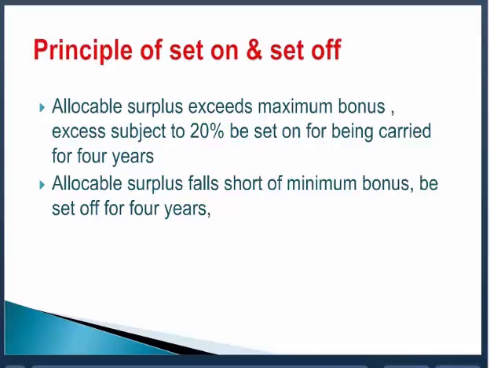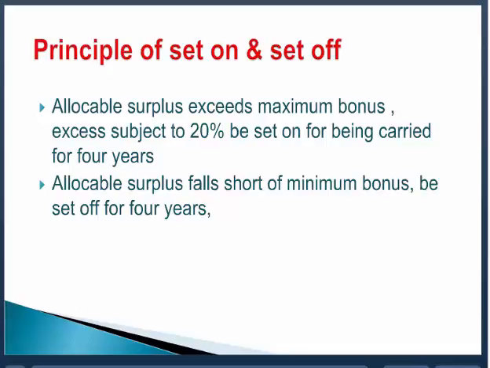Third year, we have 500 rupees allocable surplus. Maximum bonus 240. Another 20%, 240, 20% of the salary, set on. Correct. So third year, second column 500 rupees, 240 and 240. Coming to fourth year.